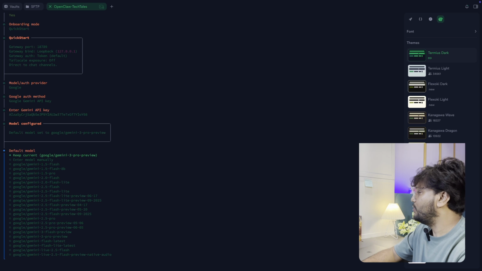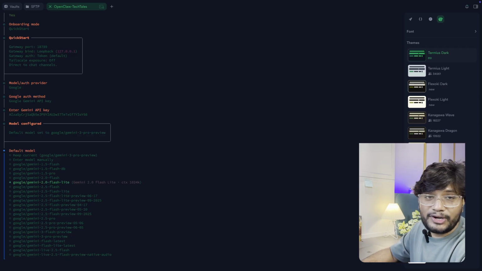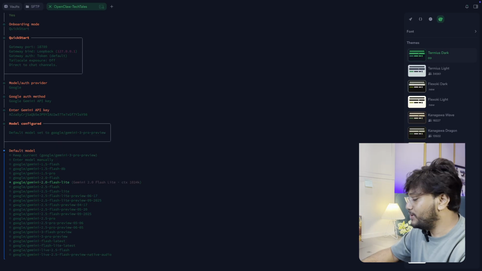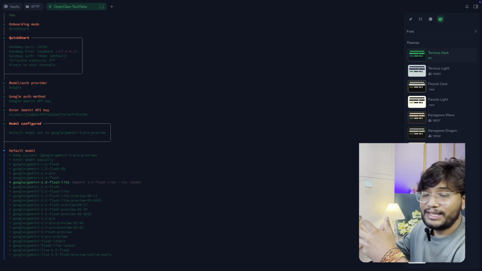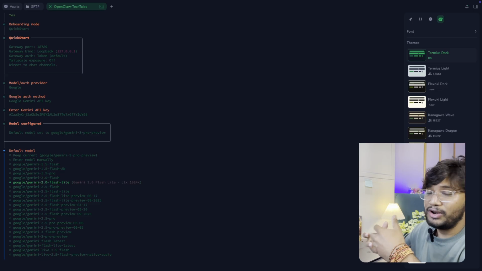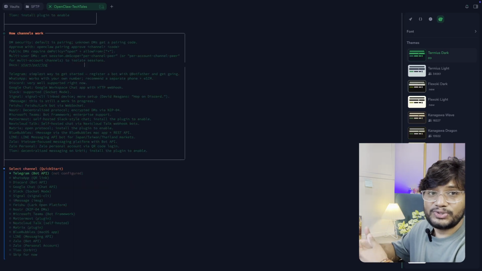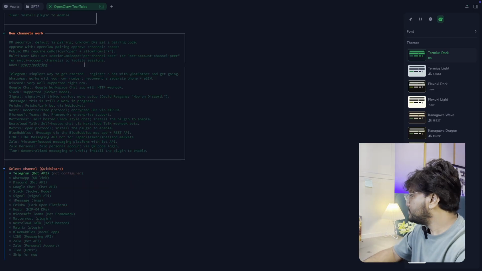And now you need to choose the model. The default model, as you can see, is Gemini 3 Pro preview, but I would like to go ahead with Flash Lite because here the limit you will get is 4 million tokens per minute. So Flash Lite will be good for heavy tasks, multiple tasks, or longer tasks that need to be executed. So this Flash Lite will be good.